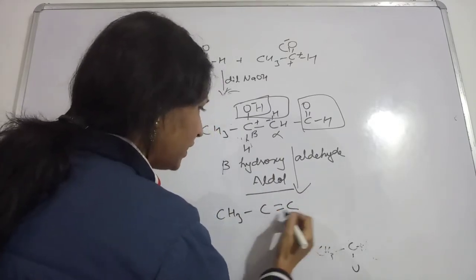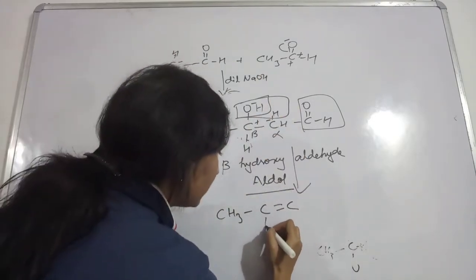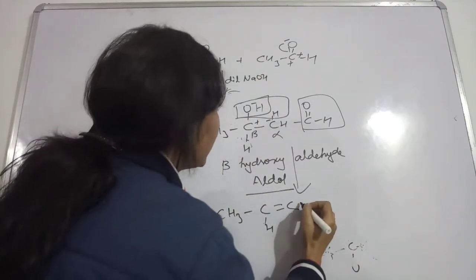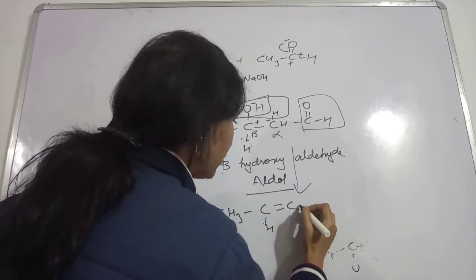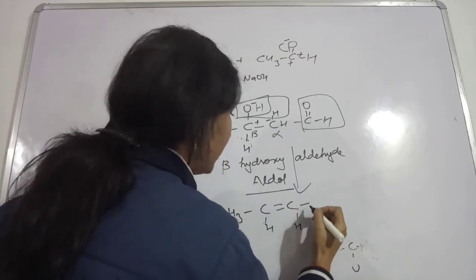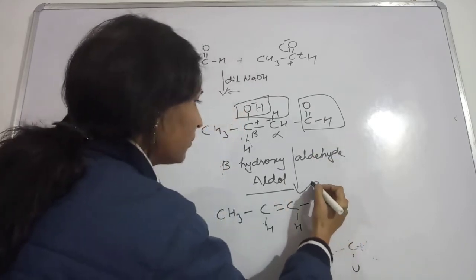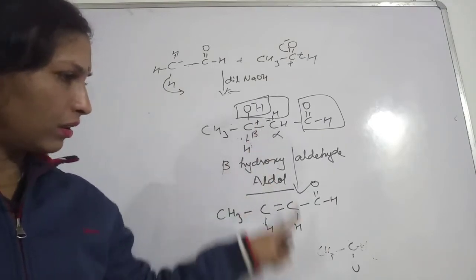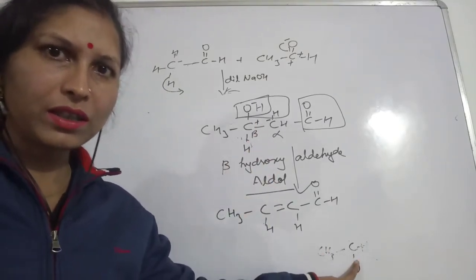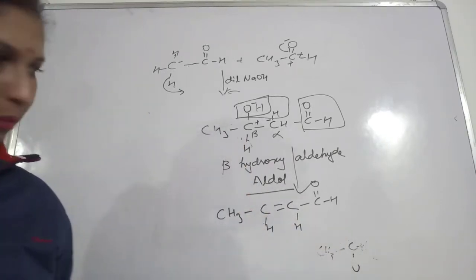This alcohol group is being abstracted, so here you are left with one hydrogen, and here also. And this aldehyde group as it is will be present like this. I hope you all can see this. Yes, so this will be the product.